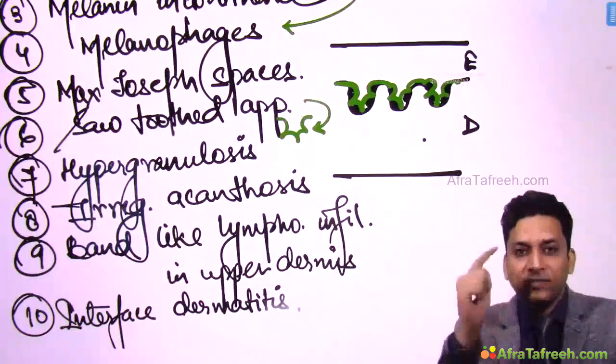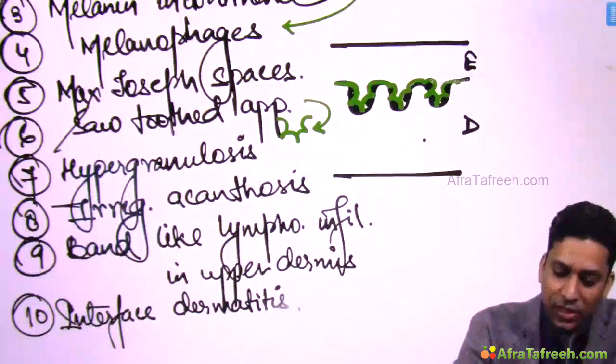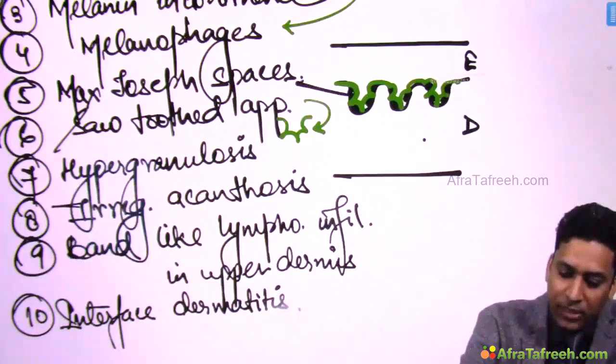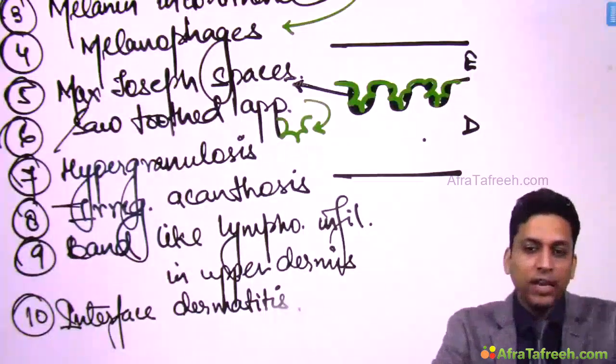They appear as if they are pointed, isn't it? And these empty spaces which are formed due to degeneration are known as Max Joseph spaces.